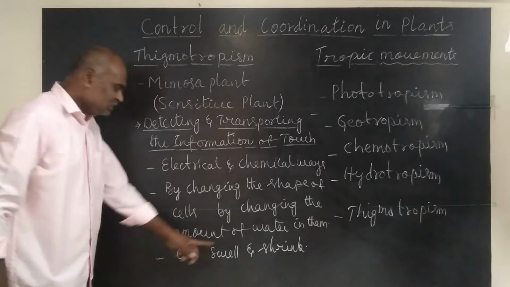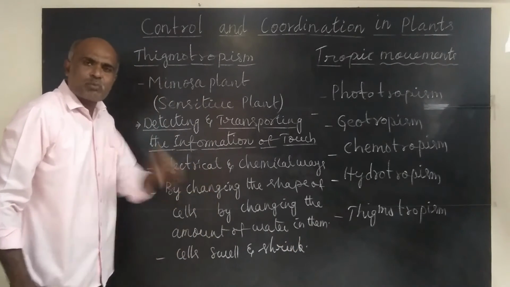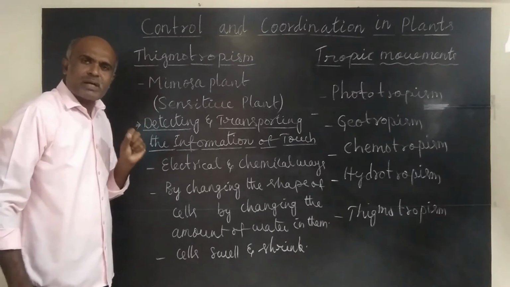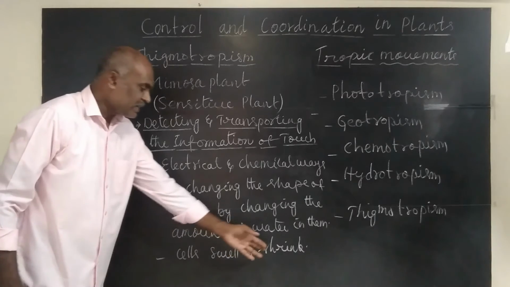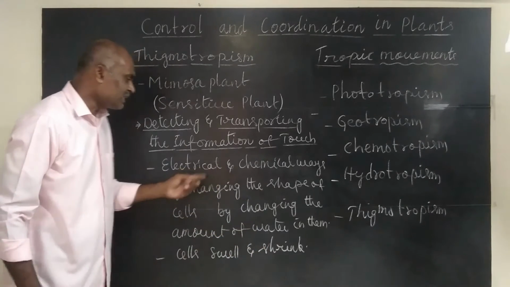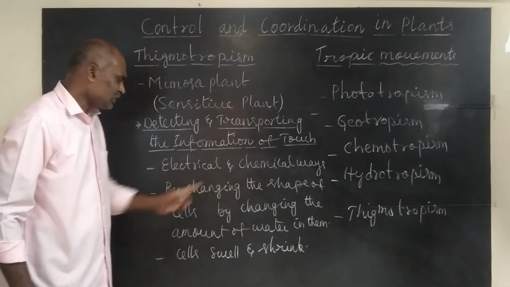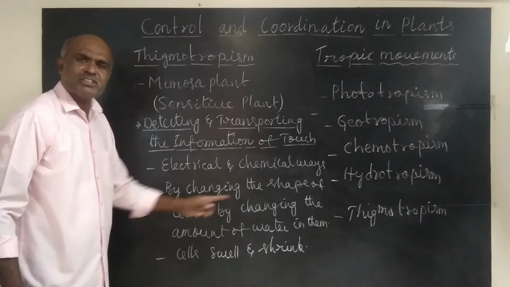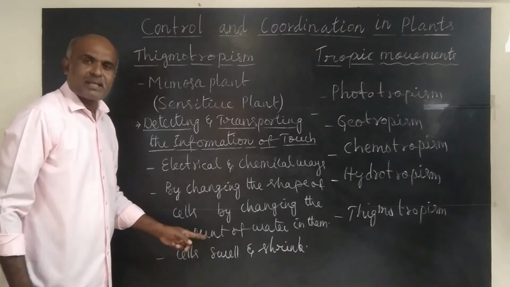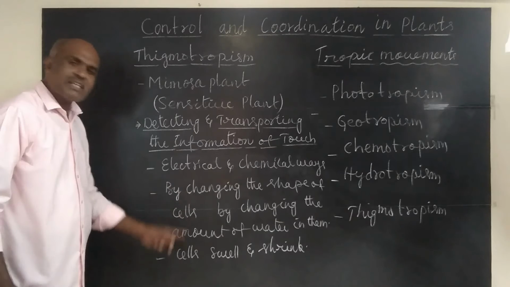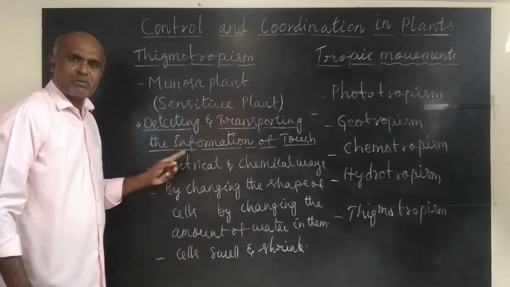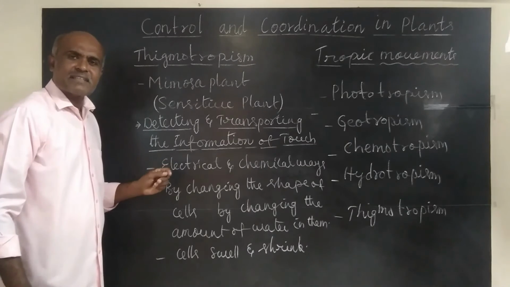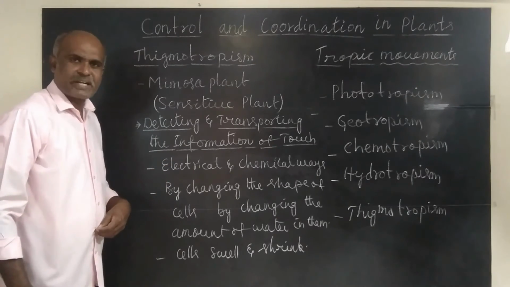So when cells absorb water, cells swell. When cells lose water, they shrink. See, that is the meaning of changing the shape of cells by changing the amount of water in them. As a result of these three things, the information of touch is conveyed from one cell to another. As a result, leaves become folded.